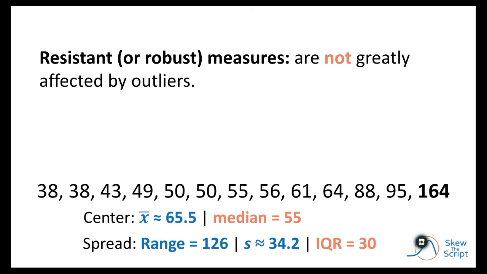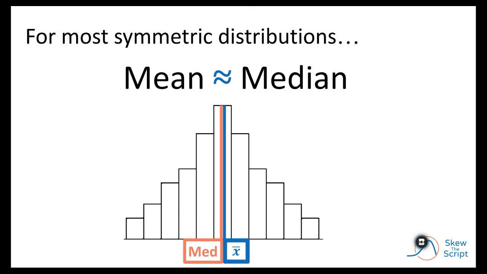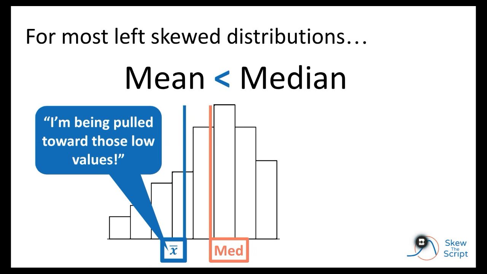This trait of the median and IQR, where they are not greatly affected by outliers, is called resistance. They're resistant, and they won't change much due to outliers. In general, when you're working with a data set with outliers or with heavy skew, it's often better to work with median and IQR instead of mean, range, or standard deviation. Note, if it's skewed right, you have a right skew, it's going to bring the mean toward that skewness. Same thing if it's left skewed, the mean is going to get